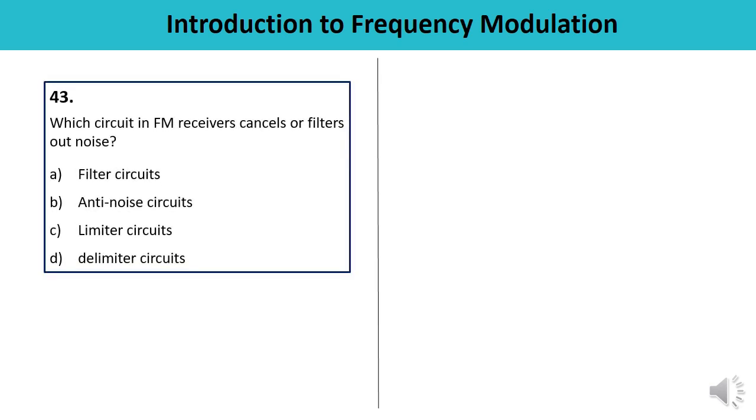Next question is which circuit in FM receiver cancels or filters out the noise? So the receiver in FM contains limiter circuits which restrict the amplitude of the received signal. The noise which only affects the amplitude of the signal causes variation in the amplitude. It means the answer is C, which is the limiter circuit. Correct answer.